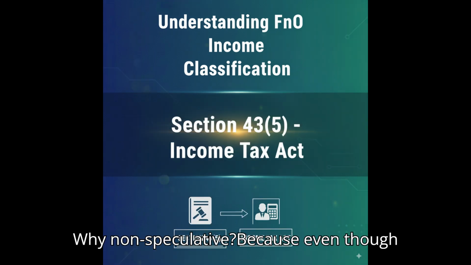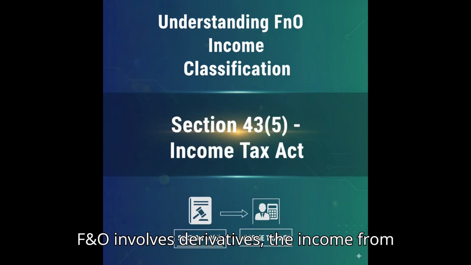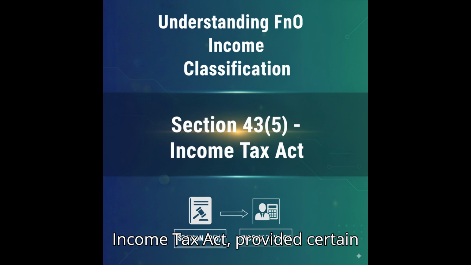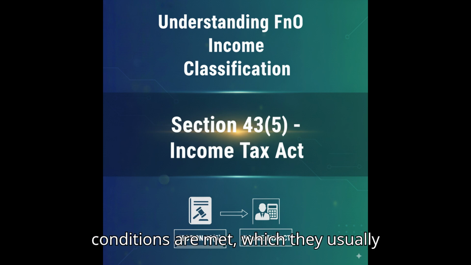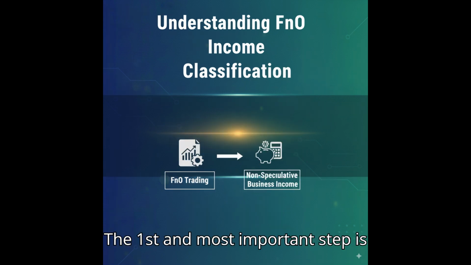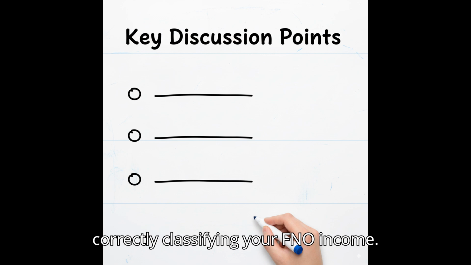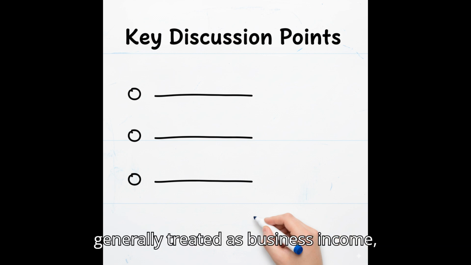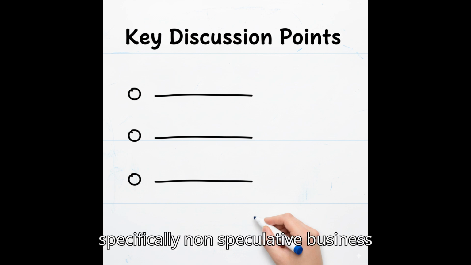Why non-speculative? Because even though F&O involves derivatives, the income from their trading is not considered speculative under Section 43(5) of the Income Tax Act, provided certain conditions are met, which they usually are for regular traders. The first and most important step is correctly classifying your F&O income. For tax purposes, F&O income is generally treated as business income, specifically non-speculative business income.